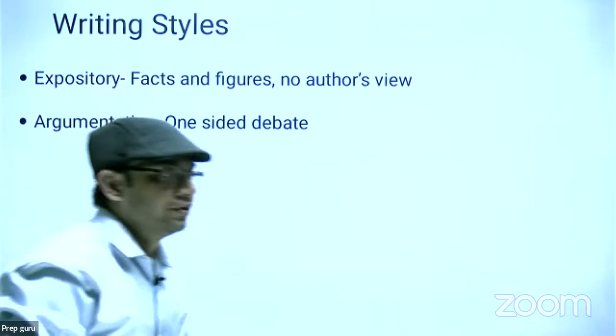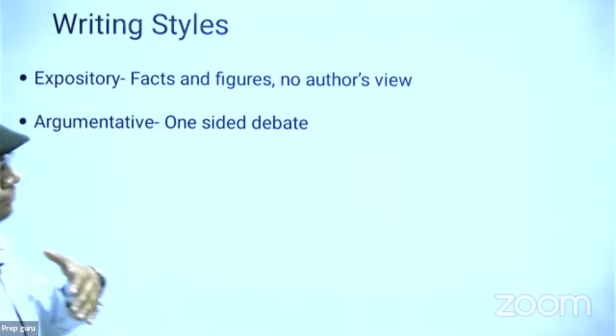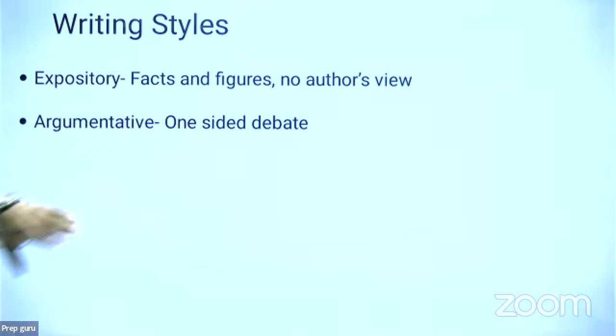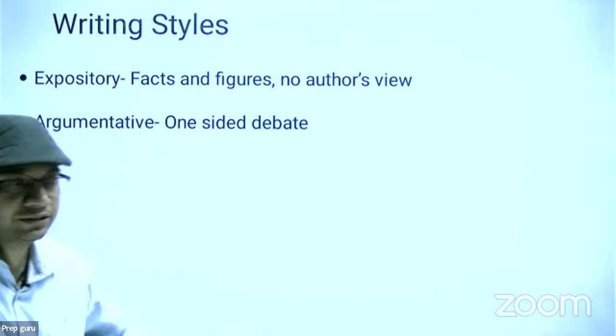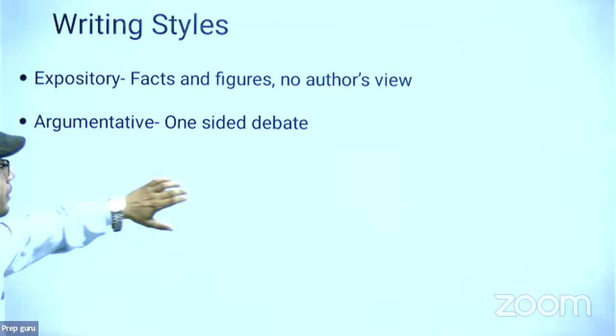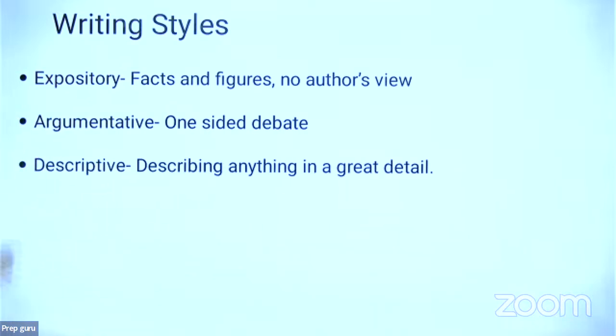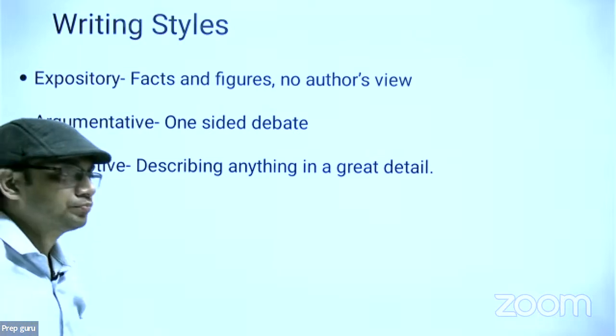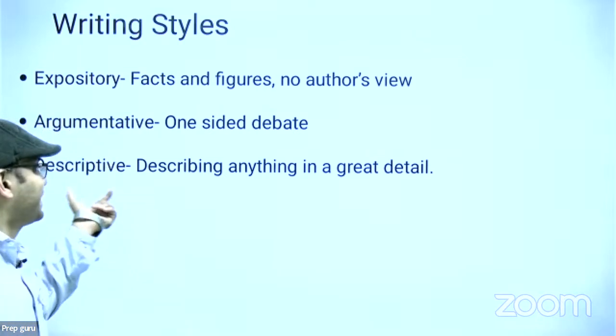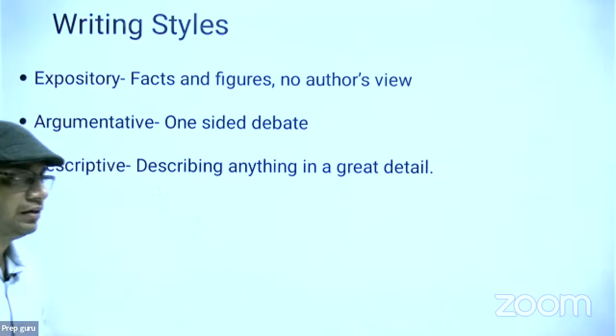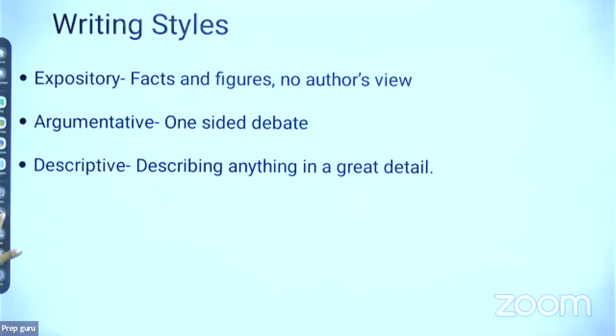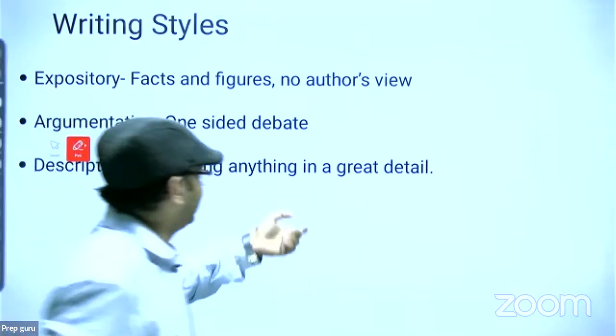Now, the second one is argumentative. Argumentative is what? One-sided debate. Author one-sided ही बोलता चला जा रहा है, right? This is not good for society. This is wrong. ठीक है, तो that is what? Argumentative. Descriptive. Descriptive means what? Descriptive means describing anything in a great detail. ठीक है, इसमें कुछ points add करना चाह रहा हूं मैं. Describing anything in a great detail.